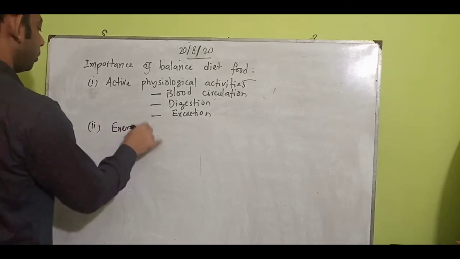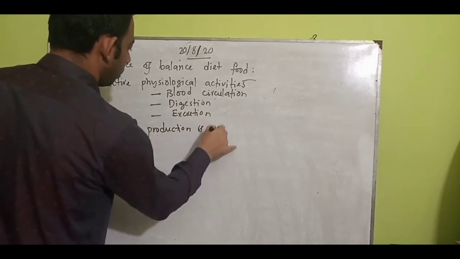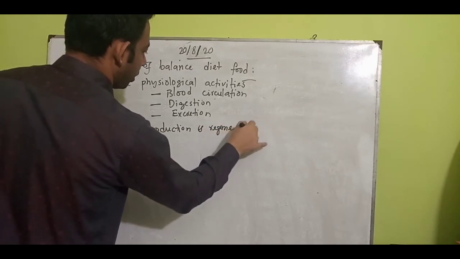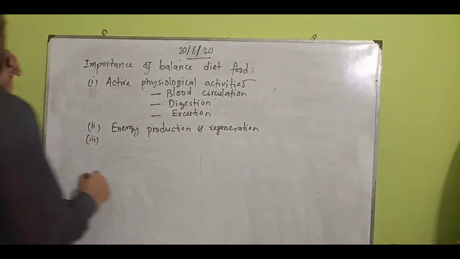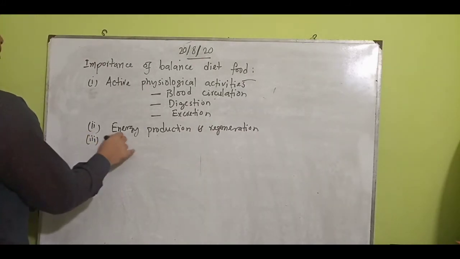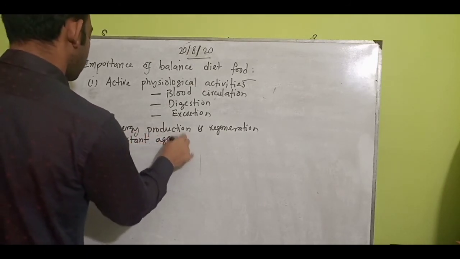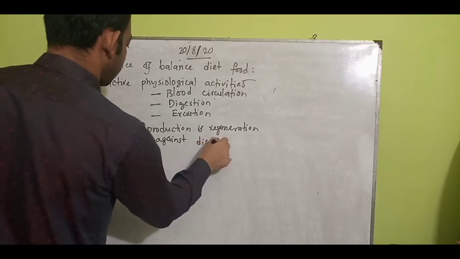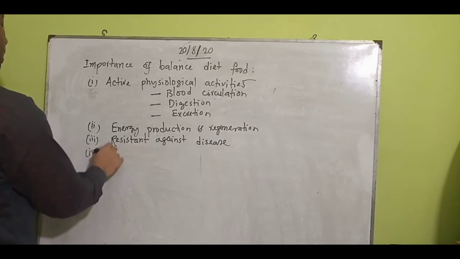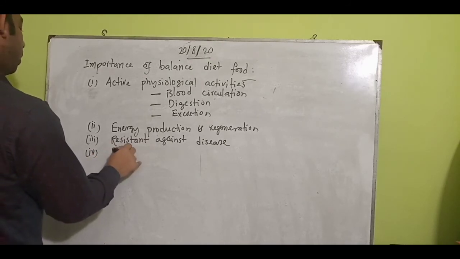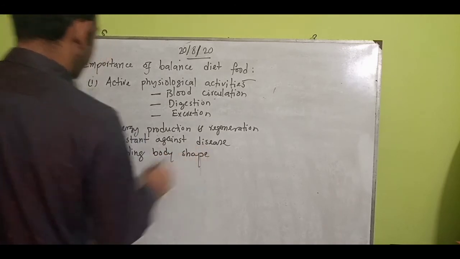energy production and regeneration. Energy production and regeneration. And number 3, resistance against disease. Of course, number 4 is building body shape, which is also very important.